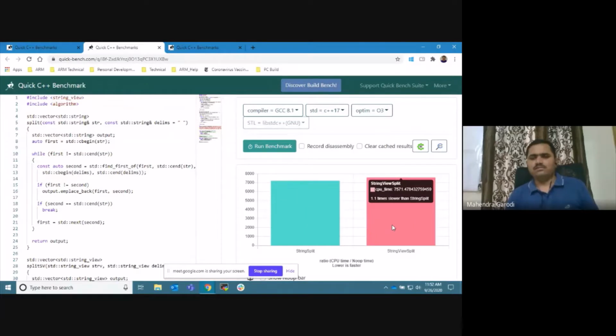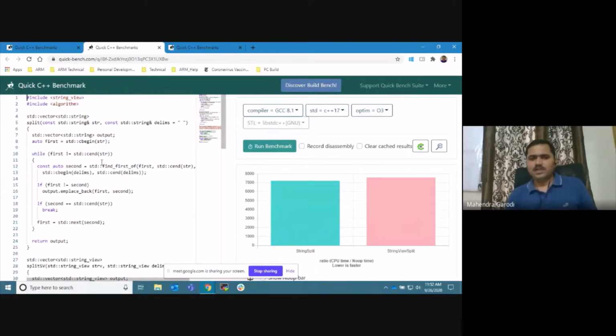It's not like string view will always end up getting very good results, and it varies based on compiler and use case. So we cannot 100% quantify that string view will be 10 times faster or 100 times faster as compared to string. So we need to be very, very careful when you are using a string view or when you want to use a string.